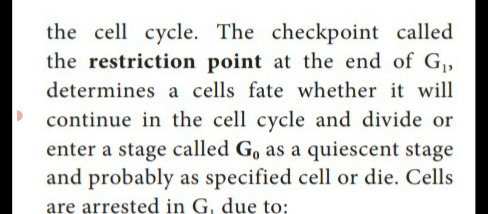So which stage determines the cell cycle? G1. The G1 stage only determines the division of the cell, or the cell will attain the G0 phase. That means death phase. So this G0 is known as the quiescent stage.